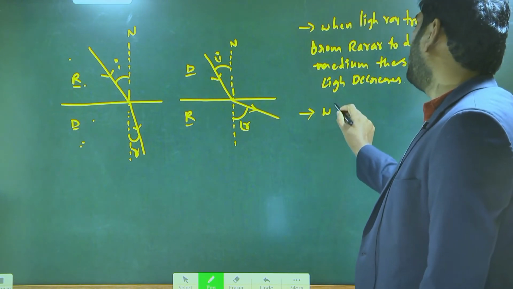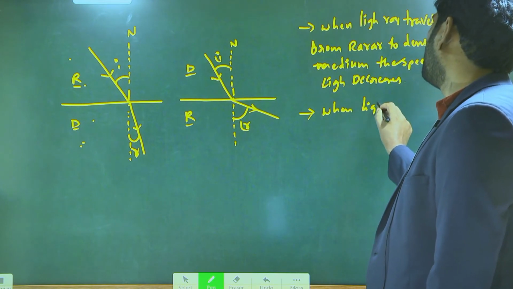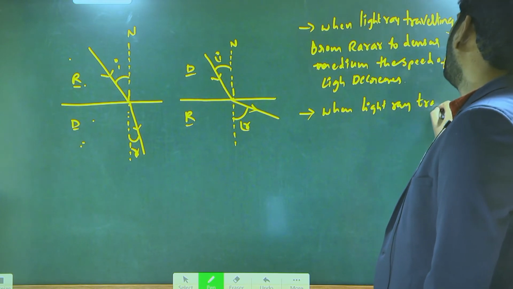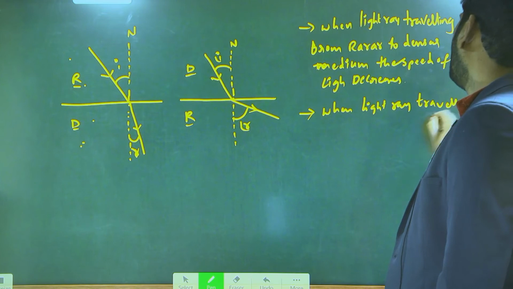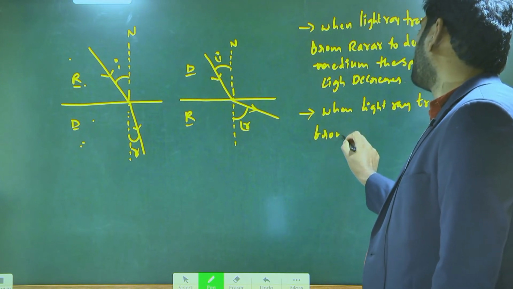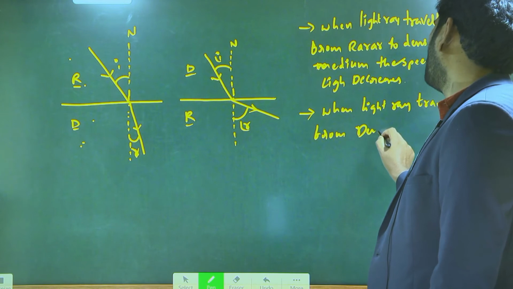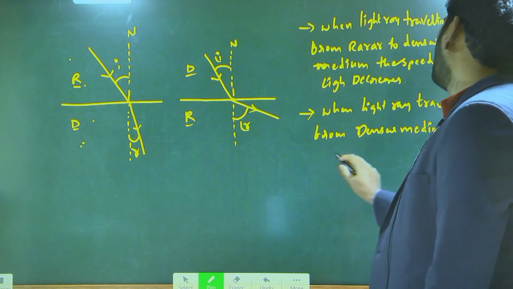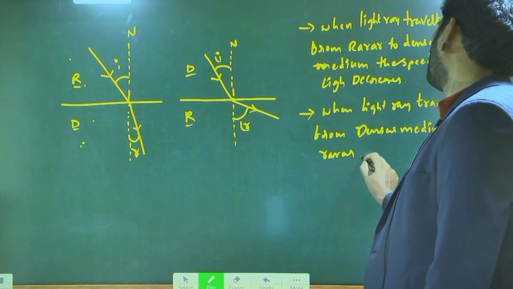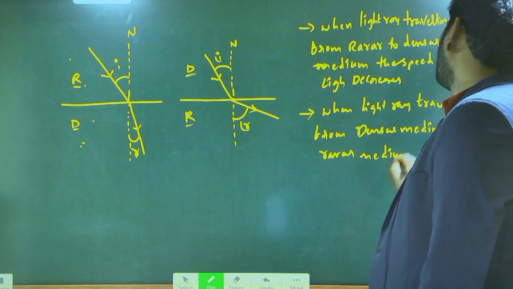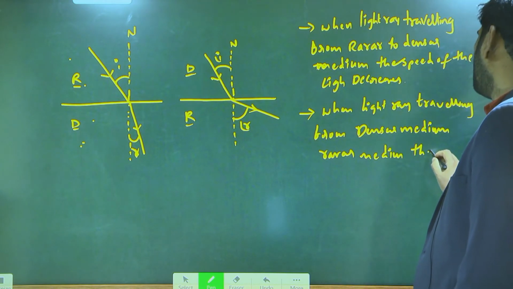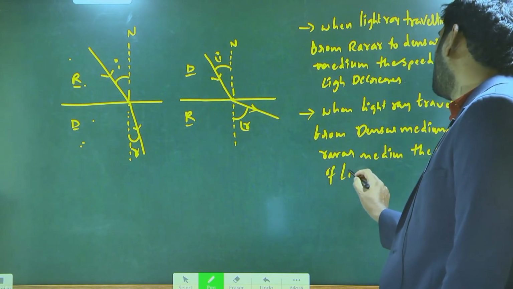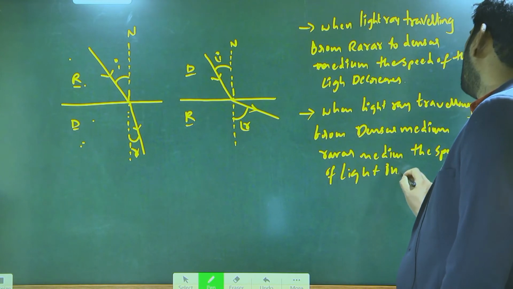Same point: when a light ray travels from denser medium to rarer medium, the speed of the light ray increases.